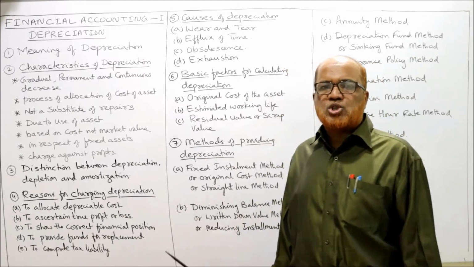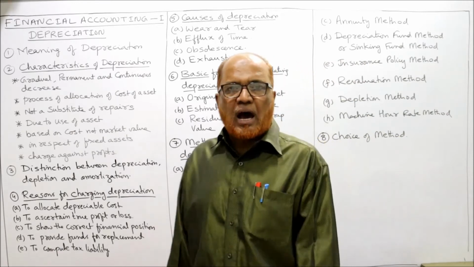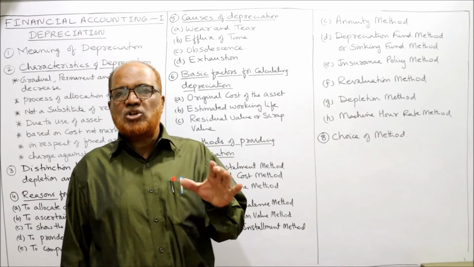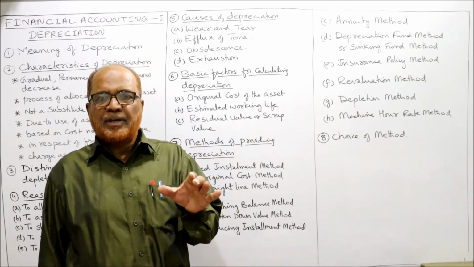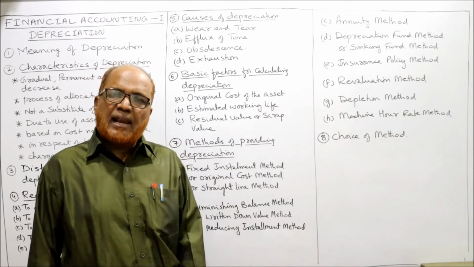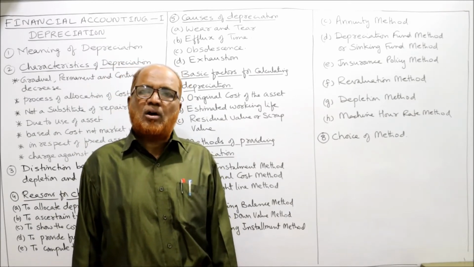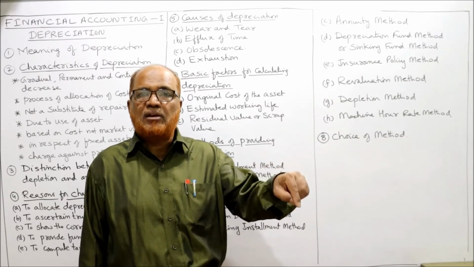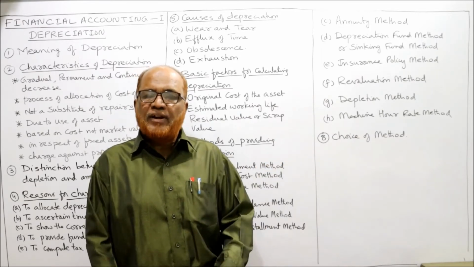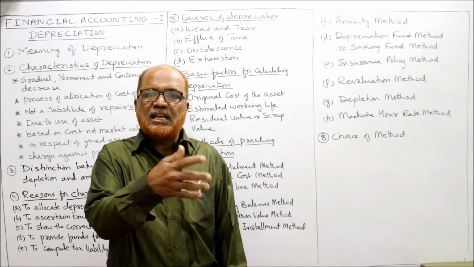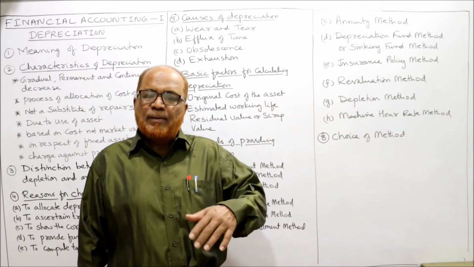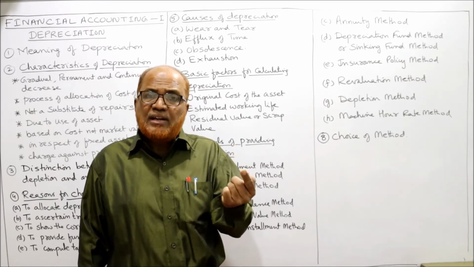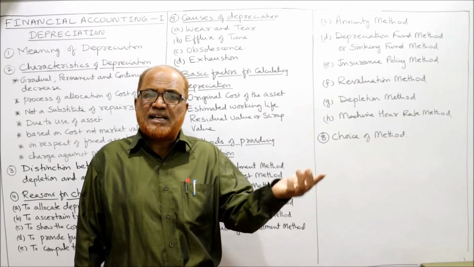Now these two are the most commonly used methods. Apart from that, we have annuity method. Annuity method of depreciation will be applied in that case where we calculate depreciation not only on the cost but also on the interest charges on amount invested in asset. We treat the purchase of asset as investment. For example, if we purchase a machine for 1 lakh rupees, 100,000, we will treat this 1 lakh rupees purchase of asset as an investment.